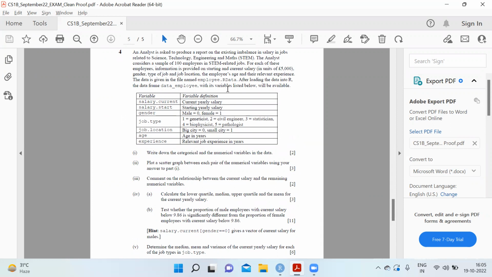An analyst is asked to produce a report on the existing imbalance in salary in jobs related to science, technology, engineering, and maths. The analyst considers a sample of 100 employees in STEM-related jobs. For each of these employees, information is provided on starting and current salary, gender, type, and job location, the employee's age, and the relevant experience. The data file is given.